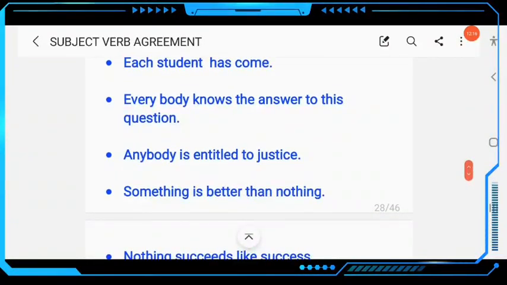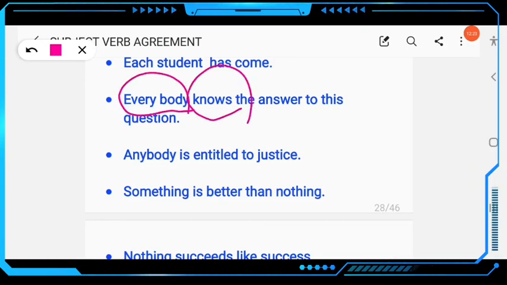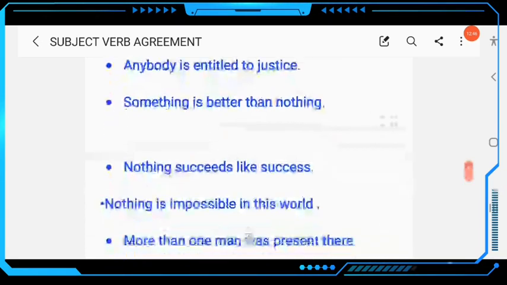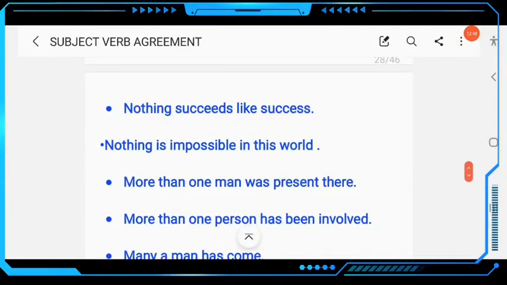Then next, everybody knows. If the sentence starts with everybody, it is singular, not plural. Anybody is entitled to justice. Here anybody will be singular, and the verb will also be singular. Anybody takes singular verb. Something is better than nothing. If the sentence starts with something, you have to use a singular verb. The next example, nothing succeeds like success. Here nothing, so the verb must be singular.